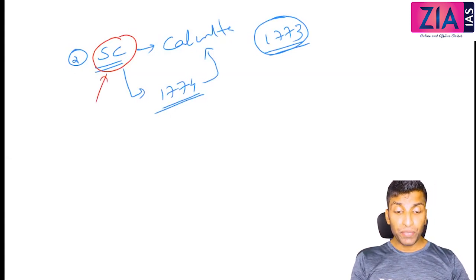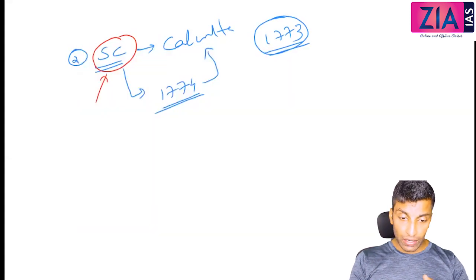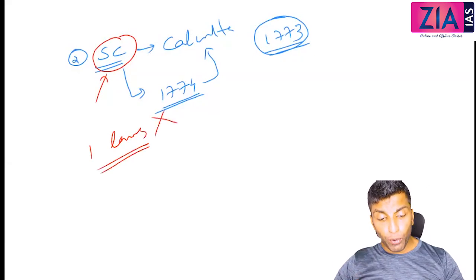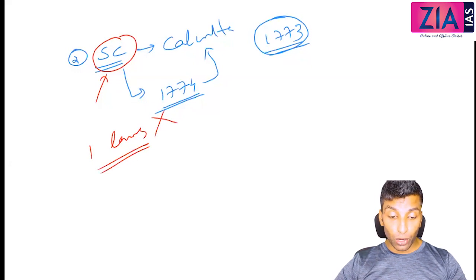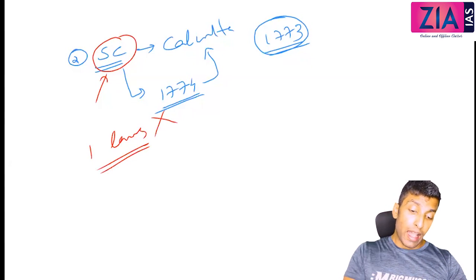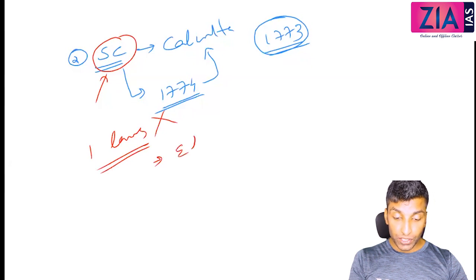But at this point of time, understand that this Supreme Court is mainly for the trial of Europeans, not for Indians. Because when the British came to India, the Indian laws and their laws were totally different. In fact, the laws are polar opposites, right? And they considered Indian laws traditional, orthodox, uncivilized. So this Supreme Court is basically for the trial of Europeans only. And the first Chief Justice of the Supreme Court was Justice Elijah Impey.